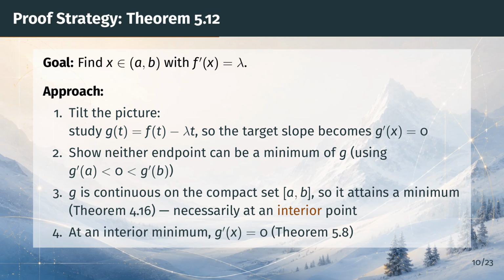Step 2 shows that g dips below its value at each endpoint, so no endpoint can be where g is smallest. Step 3 invokes compactness. A continuous function on a closed bounded interval attains its minimum somewhere, and by step 2, that somewhere must be an interior point. Step 4 is the result from section 2 that at an interior minimum, the derivative vanishes. Chaining these together finishes the proof. Let's first see this plan in a picture.